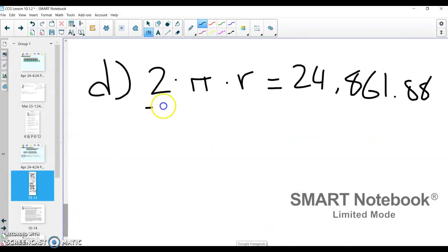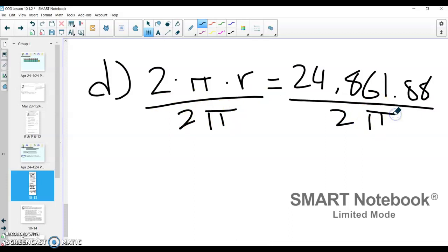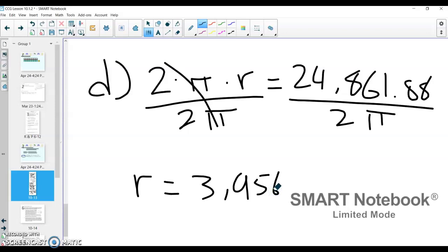On both sides, I'm going to divide by 2 pi. The 2 pi's will cancel, and I'll be left with radius. So if I do my circumference divided by 2 pi, I'll have my radius. 24,861.88 divided by 2 pi, and I want to make sure I do this right, 2 pi all in one, I get an answer of 3,956.89, and that's in miles.